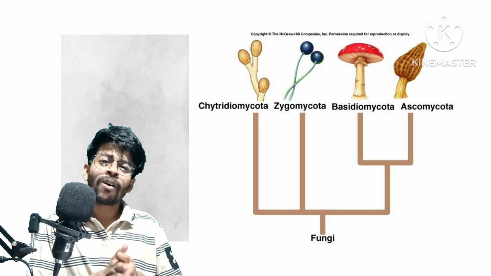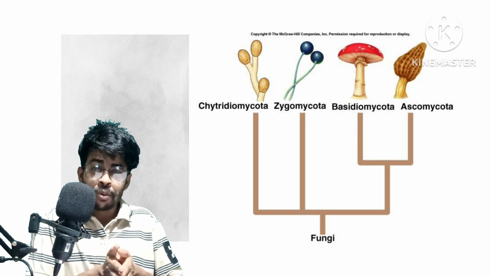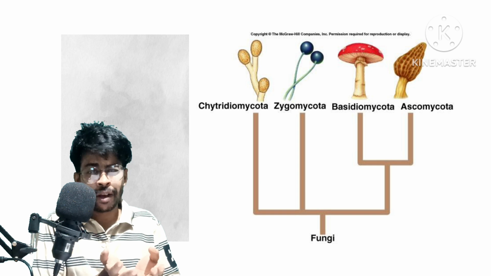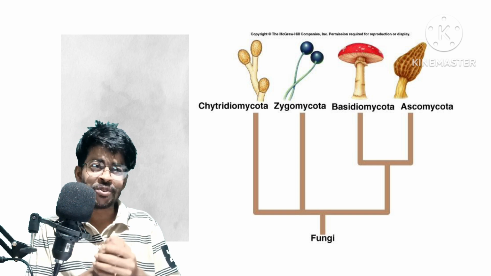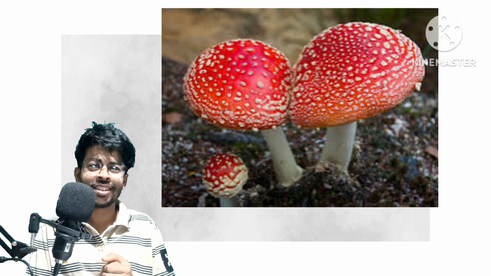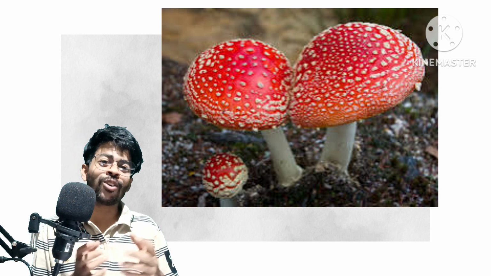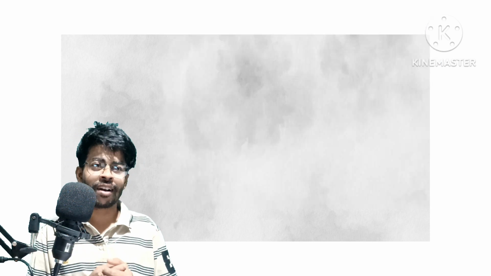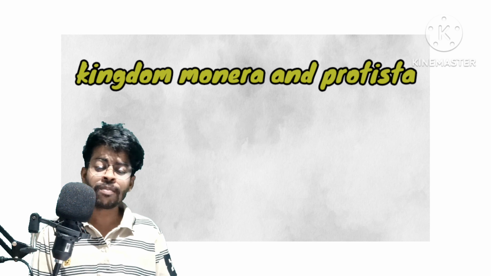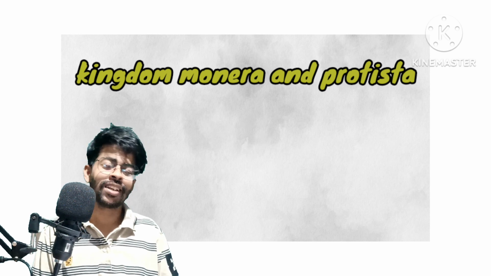Some fungi are microscopic and some are macroscopic. I wish you all know about mushrooms, which in Bengali are called banger chata. I wish all of you are aware of those fungi as well as yeast, which is commonly eaten by us. The remaining part is Monera and Protista.